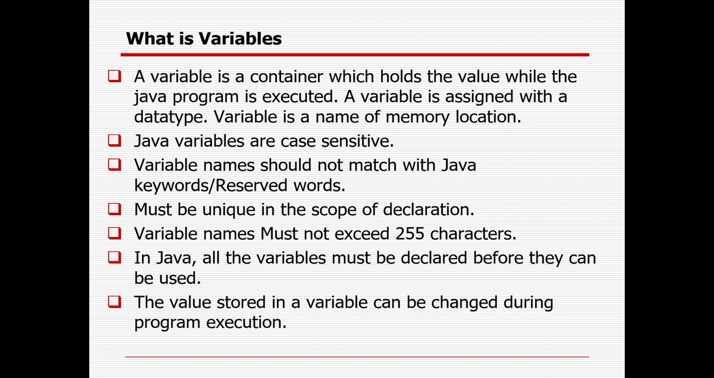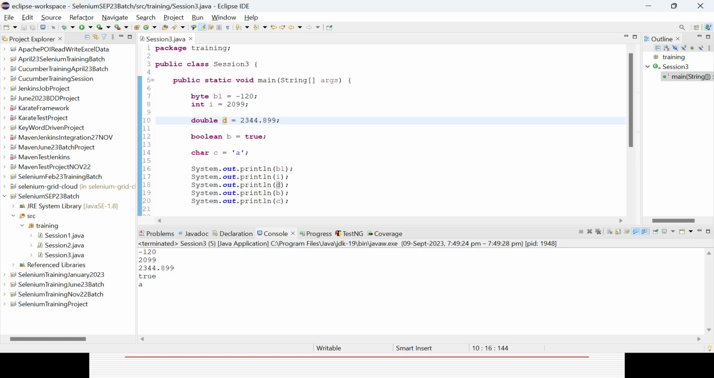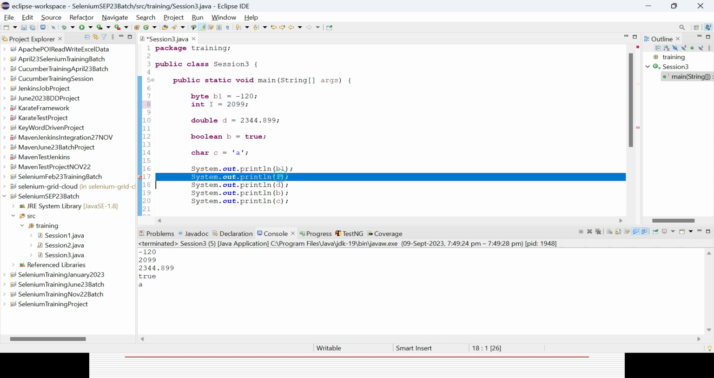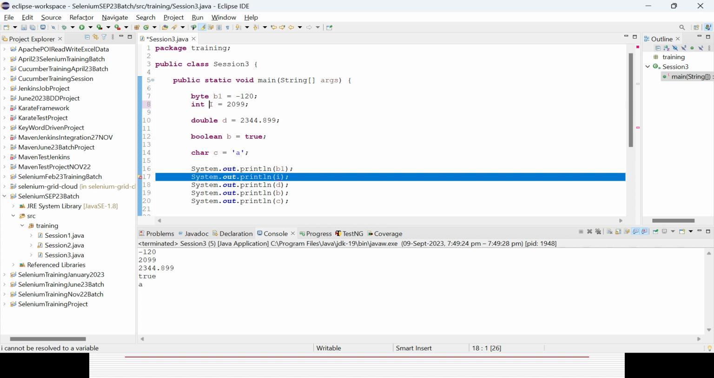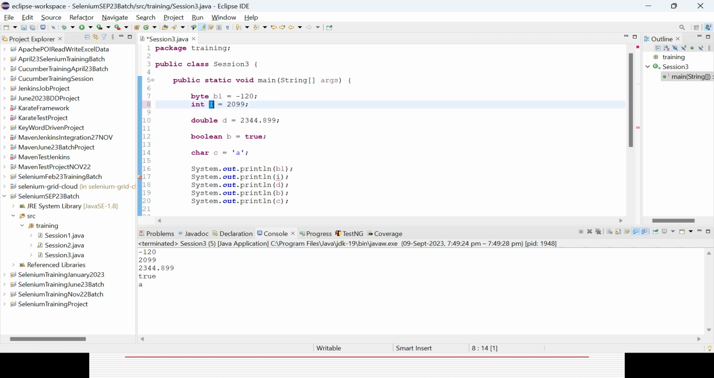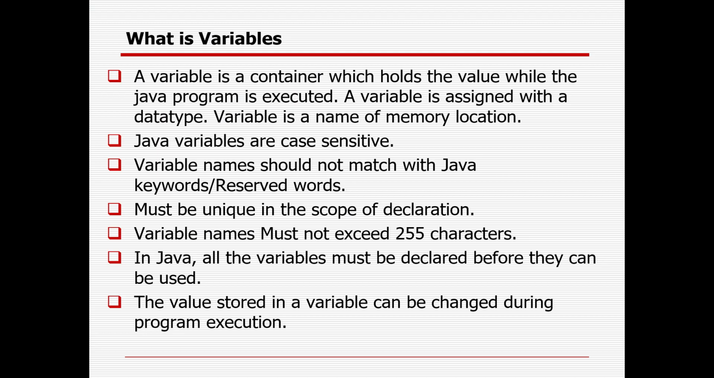Java variables are case sensitive. Uppercase and lowercase will be different, right? Suppose in case you are defining capital I, and now you want to get the small i. No, it will throw an error message because I did not define small i anywhere; capital I and small i are not the same. Okay, case sensitive.